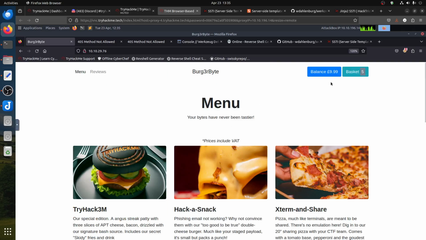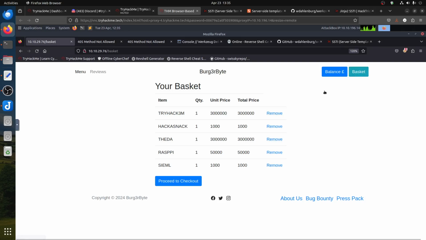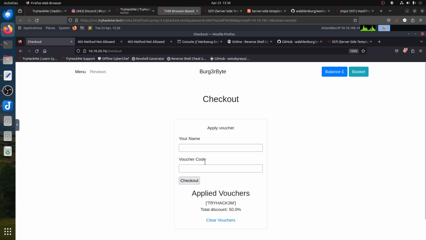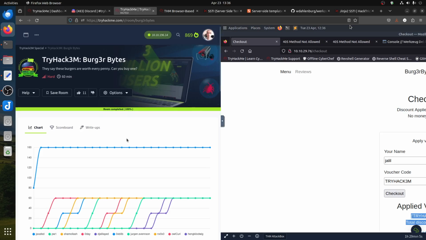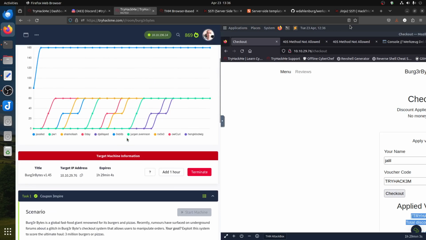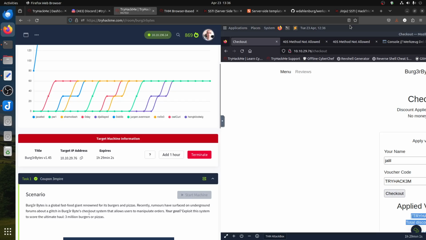Let's assume for a moment, I can't really explain it too much here. You have this, so the assumption is it's a discount. If I try to apply it again, it stays at 50%. Remember the room said the checkout system allows users to manipulate orders.